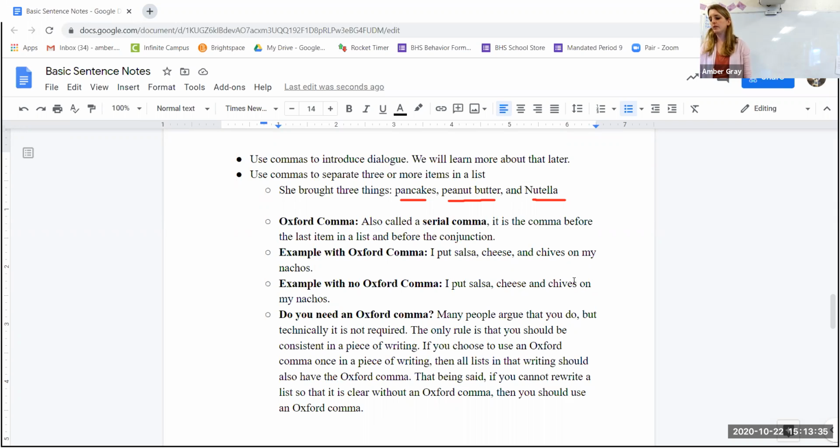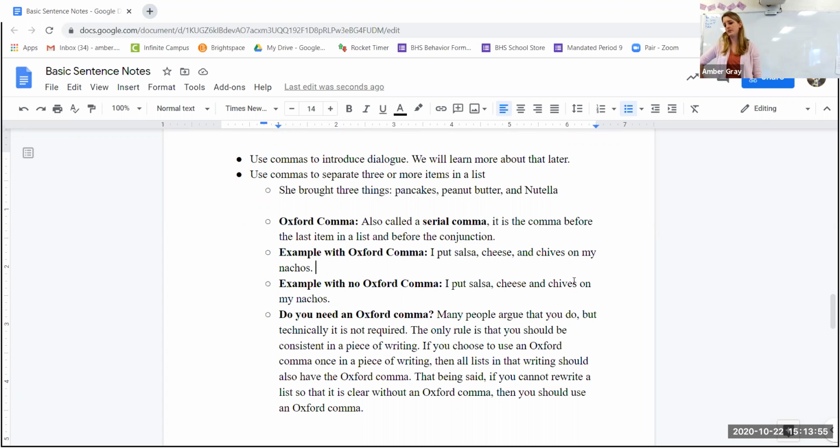Some people get really opinionated about the Oxford comma. I don't use them personally, but a lot of people do, and they feel like people who don't use it are awful. Come at me, I guess. I just think that if you know how to write effectively, you don't need an Oxford comma. And so I don't use it.